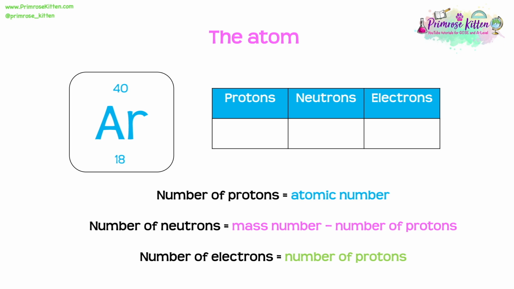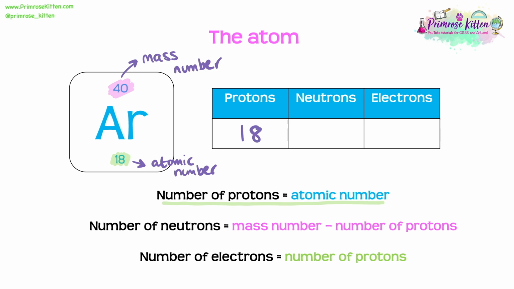So let's carry out the same process now for an argon atom. I can see here that the mass number is 40, and I know that that mass number is equal to the sum of the protons and the neutrons. I can also see here 18, the smallest number of the two, is our atomic number. And I also, of course, remember that the atomic number is equal to the number of protons. So now that I've looked at this, I can start to work out how many protons, neutrons, and electrons we have. So because the number of protons is equal to the atomic number, I can say that I have 18 protons.